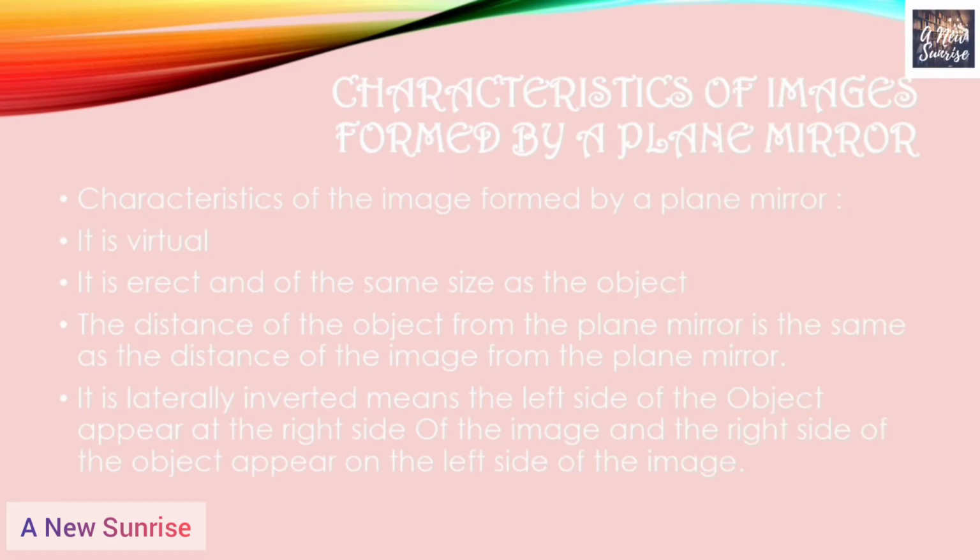So these are the characteristics of images formed by a plane mirror. The image is virtual, erect and of the same size, the distance of the object from the plane mirror is the same as the distance of the image from the plane mirror, and the image is laterally inverted.